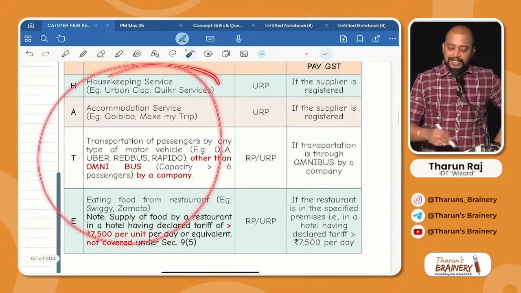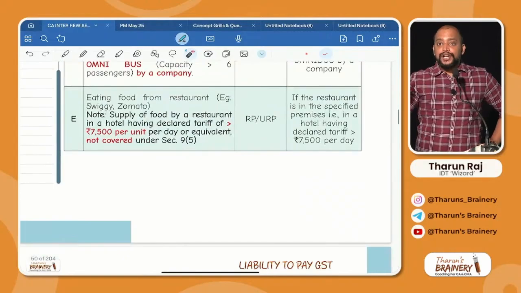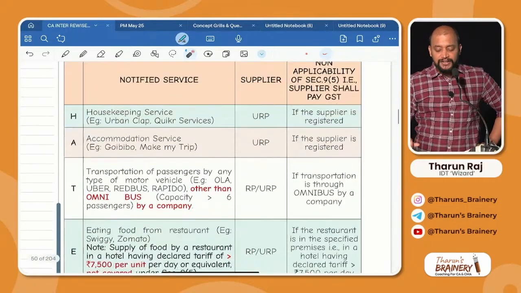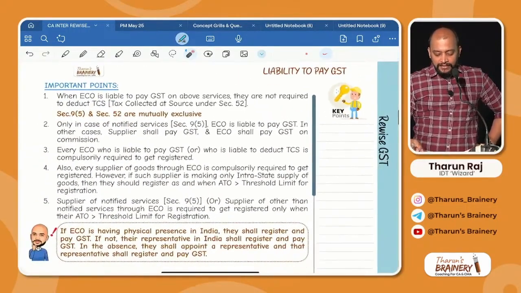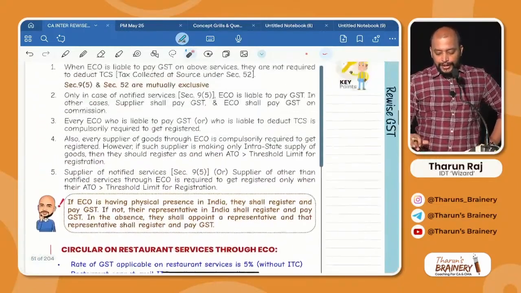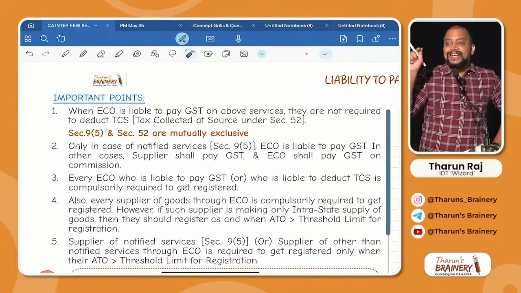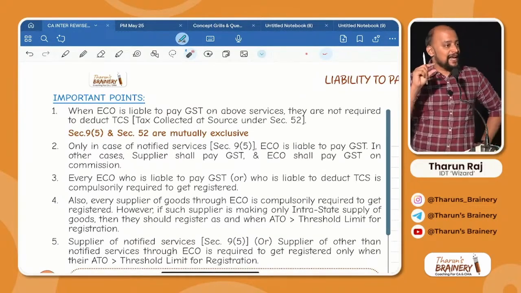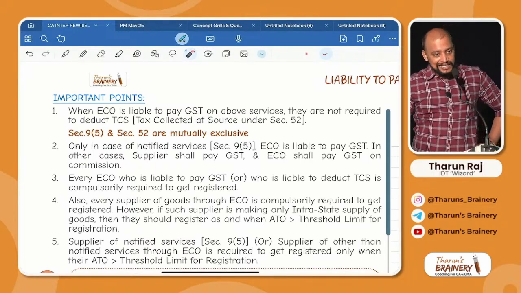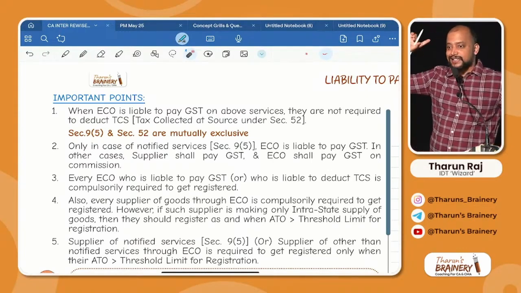You need to remember these notified services, conditions and non-applicability of 9 subsection 5. Even though it is a notified service, we have exceptions. In the exception cases, supplier only will pay GST. Then we have some important points in this regard, and there is a circular also on restaurant service through e-commerce operator, which is connected to the concept of TDS and TCS. So we'll take a break, and after the break we will continue with the concept of TDS, TCS, and then we will come back to this page and complete. With that, this chapter also will be over, TDS, TCS chapter also will be over.